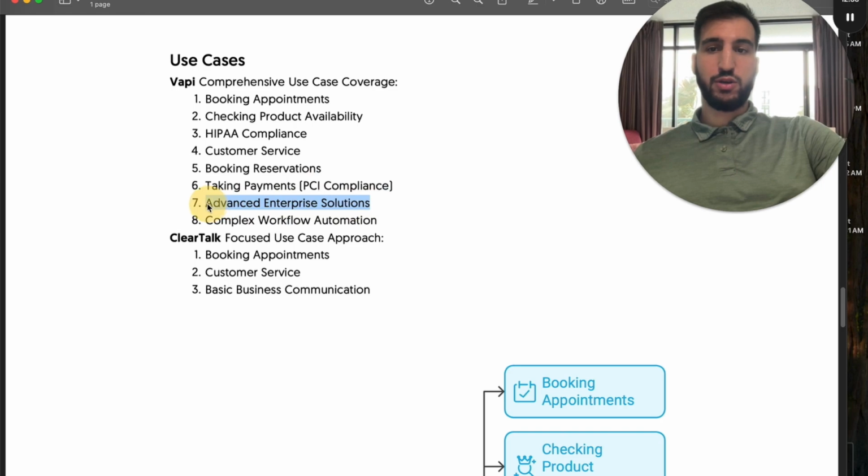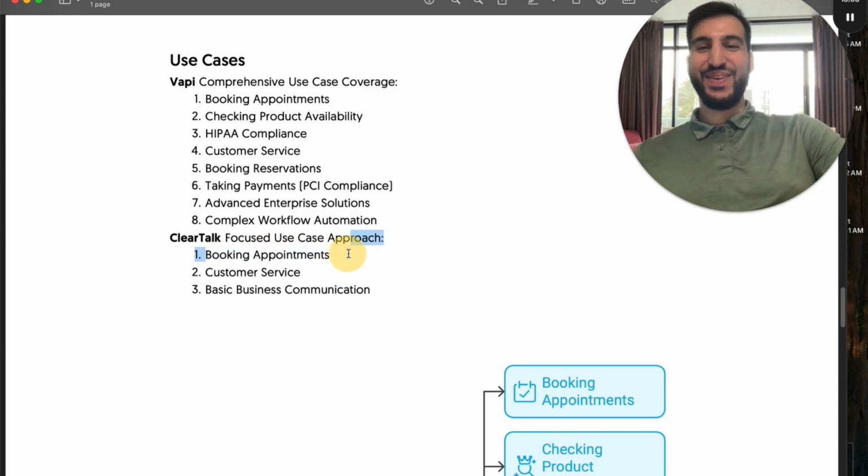Now, this is also best used for advanced enterprise solutions. If you have an enterprise client who wants something crazy, this is a great option for that. And you can actually do really complex workflows if they don't have some simple thing that they need built out. This is for real customization. ClearTalk uses more of a clear approach. It's funny, clear and clear, right?